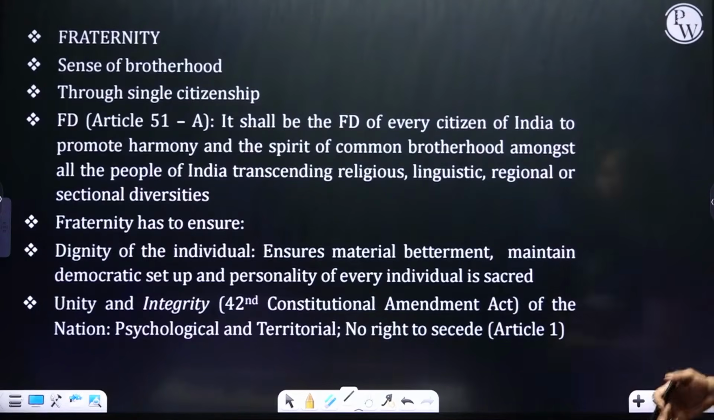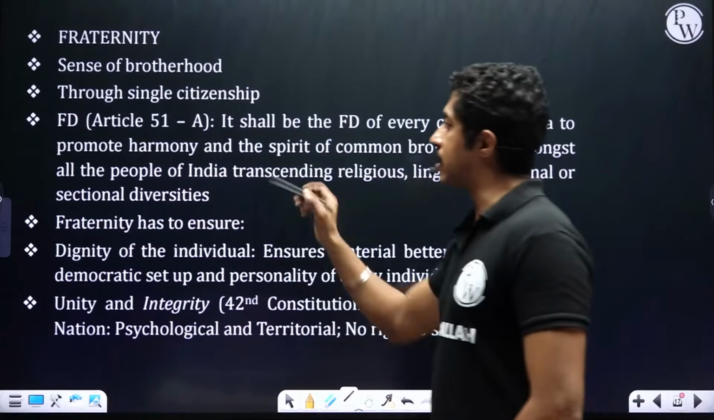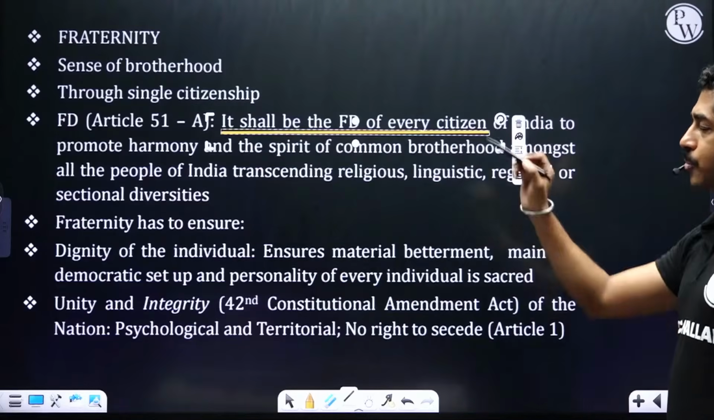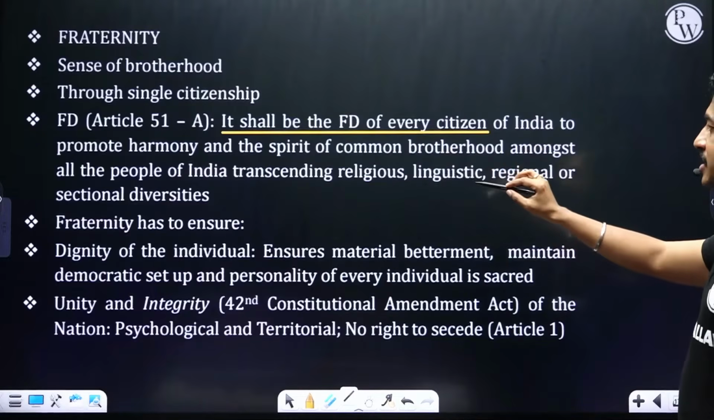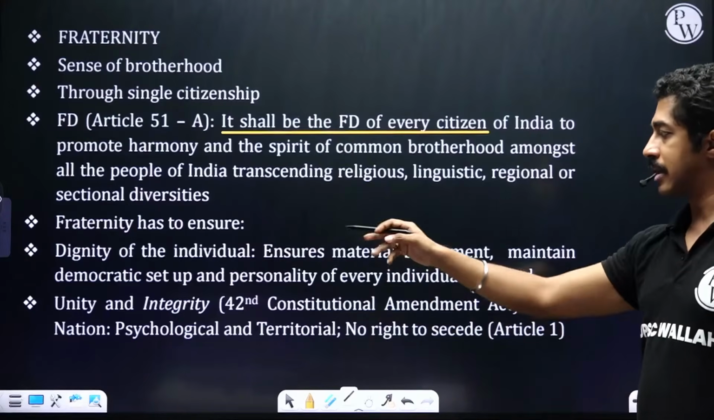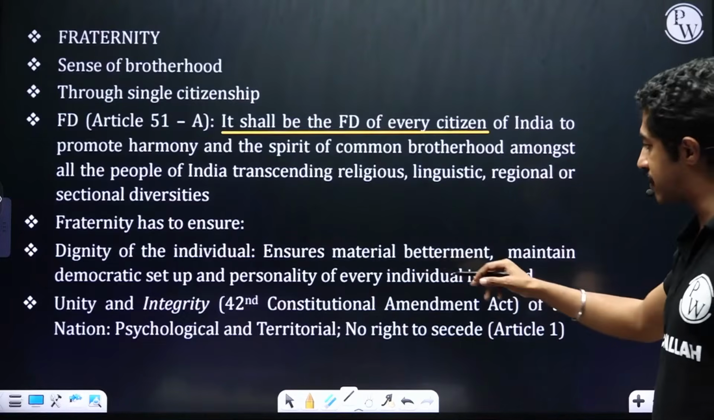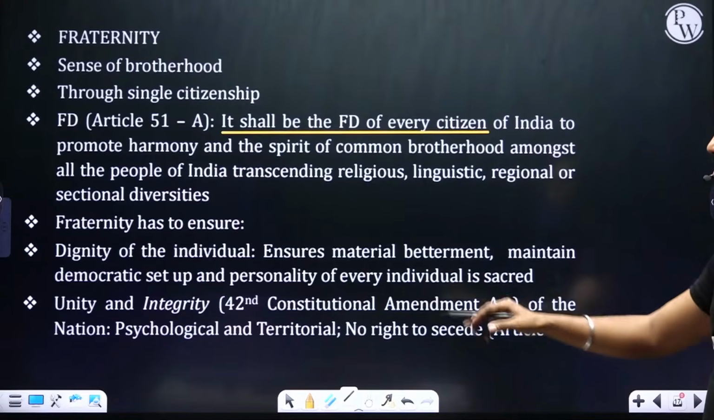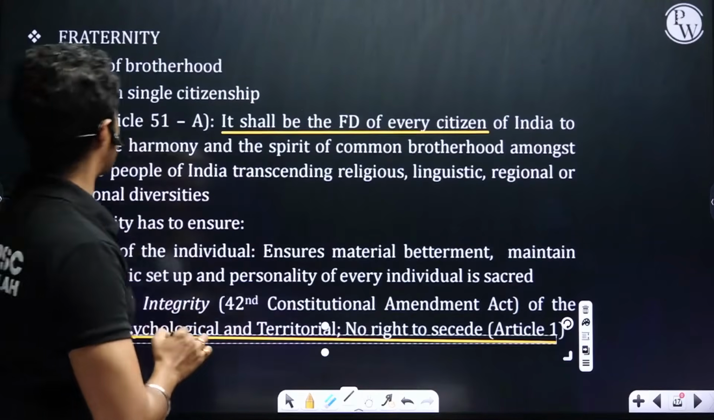Fraternity, it is a sense of brotherhood. We are achieving it through the single citizenship. The fundamental duty, Article 51A, says that it shall be the FD of every citizen of India to promote harmony and the spirit of common brotherhood amongst all the people of India, transcending religious, linguistic, regional, or sectional diversities. Fraternity has to ensure dignity of the individual, ensure material benefit, maintain democratic setup, and personality of every individual is sacred. Unity and integrity through the 42nd Constitutional Amendment Act of this nation, psychological and territorial, and you don't have any right to secede. We'll see one by one.